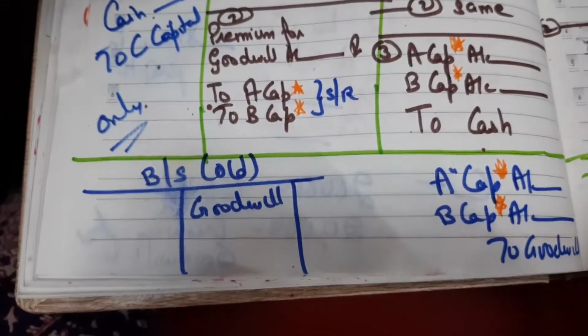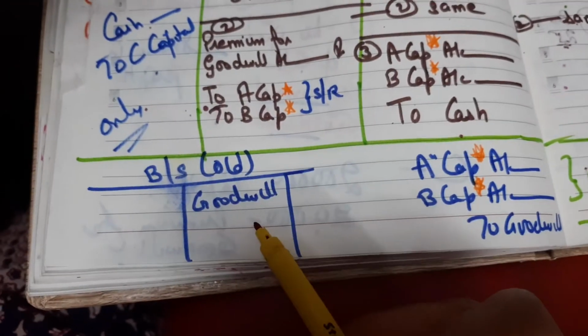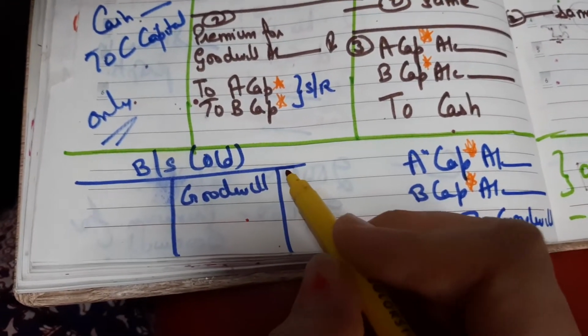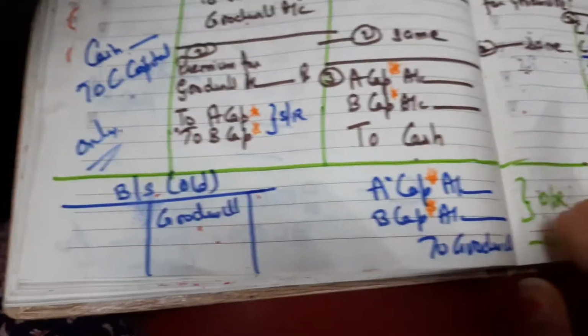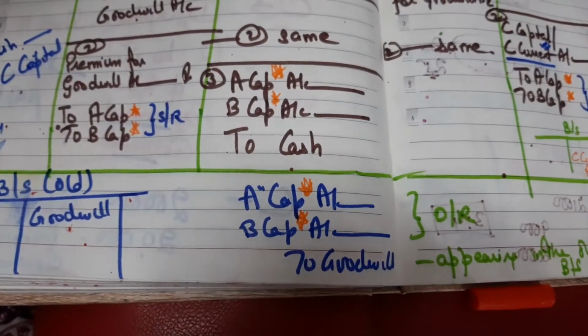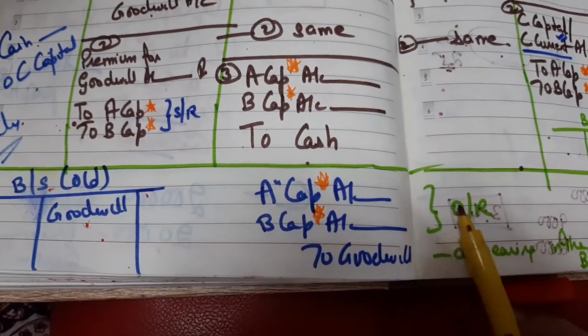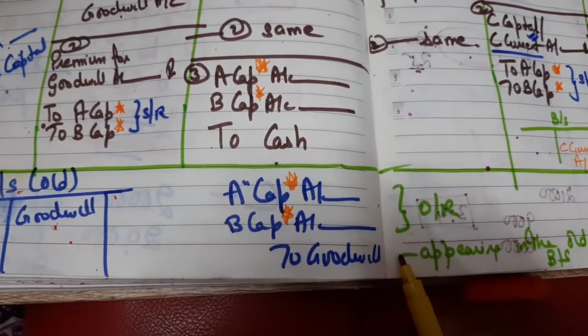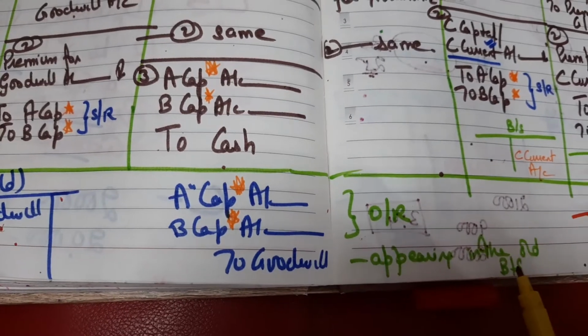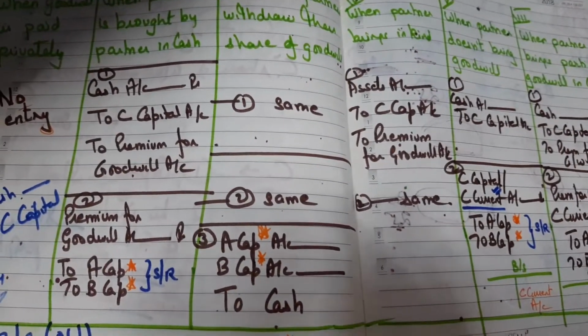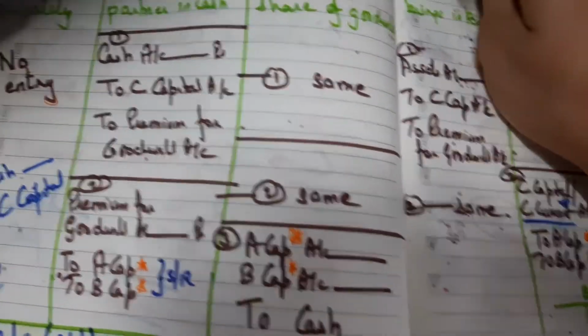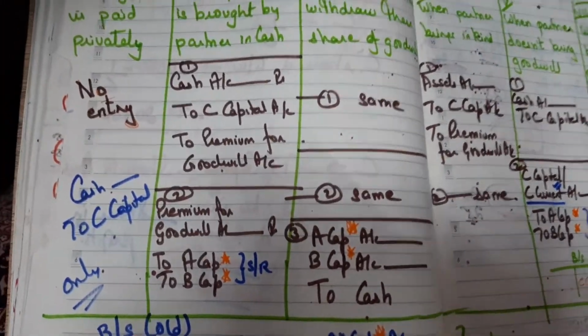And in all these cases, if goodwill is appearing in the balance sheet on the asset side, then in the old balance sheet this goodwill is to be written off. So the journal entry, as we did in change in PSR: A's capital account debit, B's capital account debit to goodwill. This is the goodwill which is appearing in the old balance sheet. And here we were talking about the goodwill or the premium for goodwill which was appearing as an adjustment. So I hope all the cases are clear.